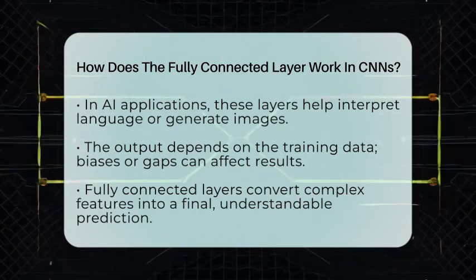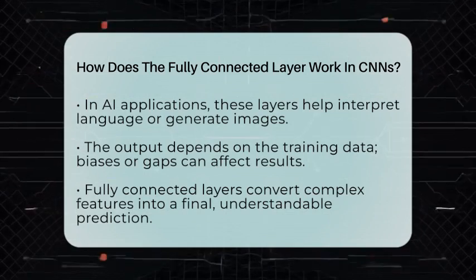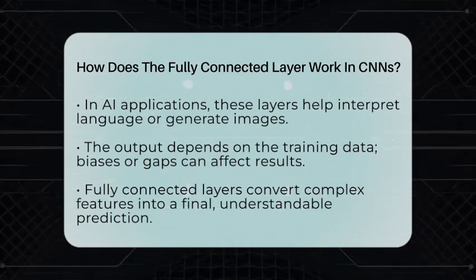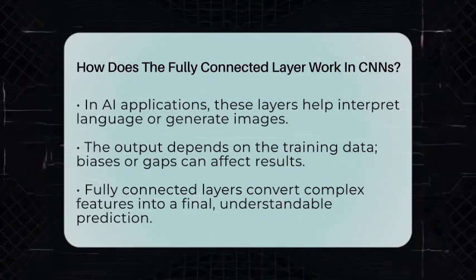To sum up, the fully connected layer in convolutional neural networks gathers all the features, combines them, and makes the final call. It's the part that turns all the complex visual or textual clues into a clear, understandable result.